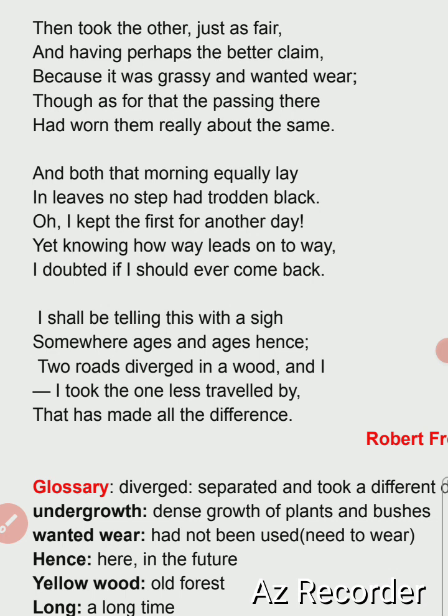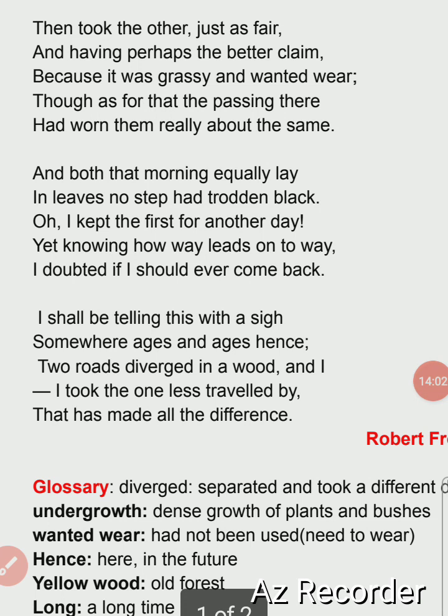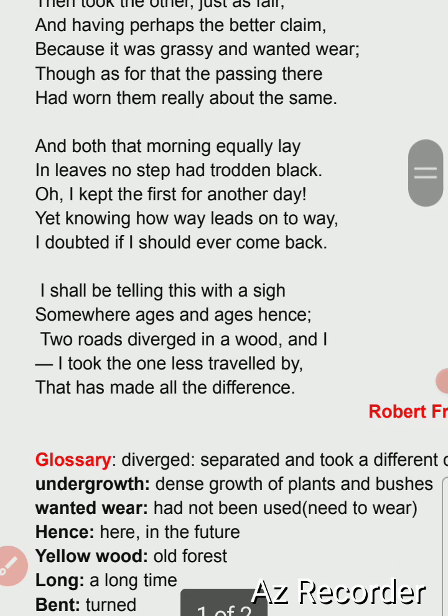Means the first road I will take another day, because here you can say yet knowing how way leads on to way, meaning in spite of knowing how one way leads to another way. That is, knowing it, he wanted to know how one road leads to another road. What it means is, when I am walking on one road, maybe sometime I will walk on the other road also.